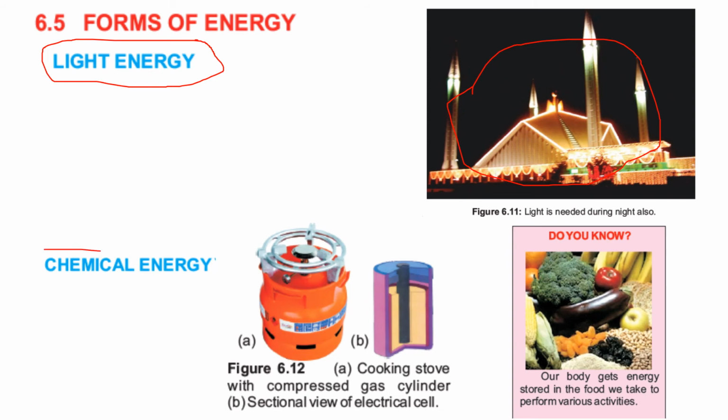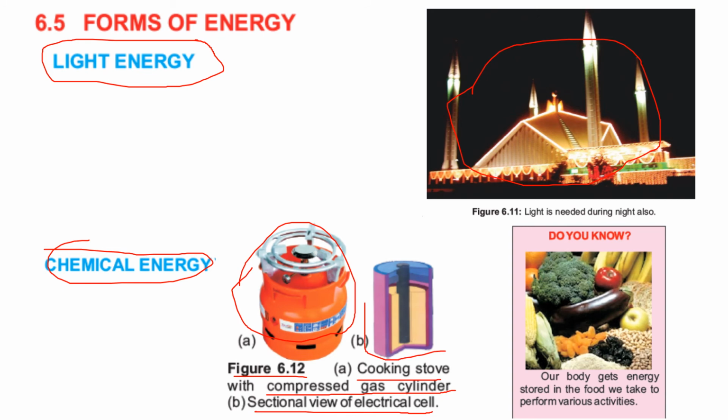So the next one is chemical energy. Chemical energy is basically the energy that takes place during a chemical reaction. If you see in figure 6.12, a cooking stove with a compressed gas cylinder, it means chemical reactions are taking place over here and producing chemical energy. Then the second thing is the sectional view of an electrical cell. This is an electrical cell, and chemical reactions are also taking place in it. So we can get chemical energy when chemical reactions take place.